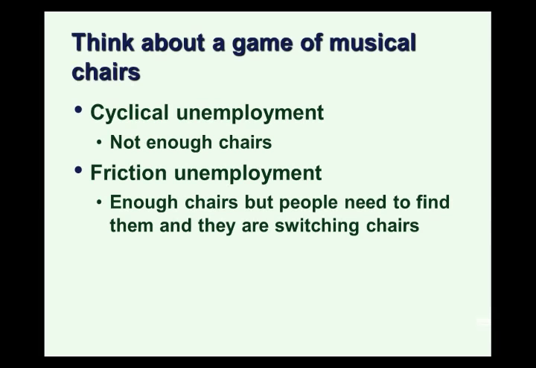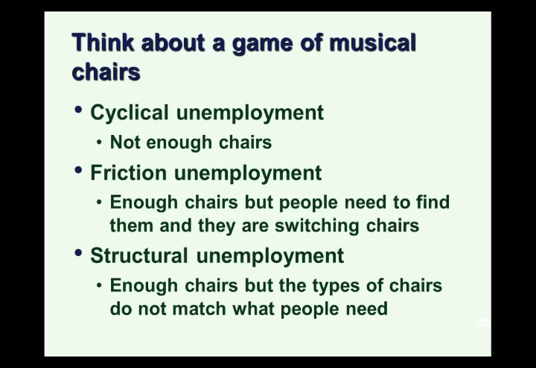So there are enough chairs for everyone, but people can't find all the chairs easily, or some people are in one chair and switching to another, so at any given time, people are left standing. Structural unemployment, there are enough chairs, but the types of chairs do not match the type of chairs people need. People need a chair with arms, without arms, there aren't enough of each subtype for each subtype of person, and that's not easy to change, which makes it a more difficult problem as well.